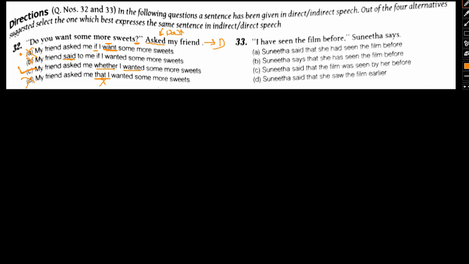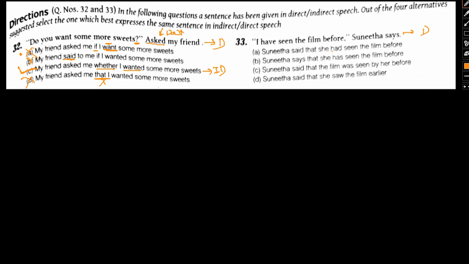Now let's move to the next question and try to solve it as well. "I have seen the film before," Sunita says. It's a direct speech. Now let's try to convert the same into indirect speech. Option A: Sunita said that she had seen the film before. The original is "I have seen the film before," and this option says "she had seen the film before."